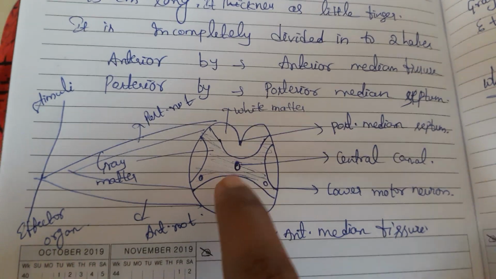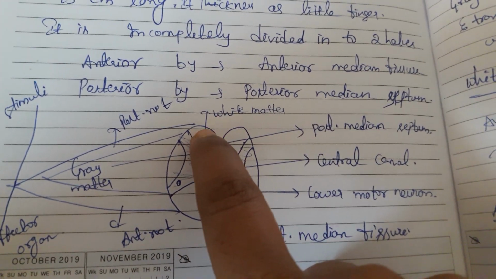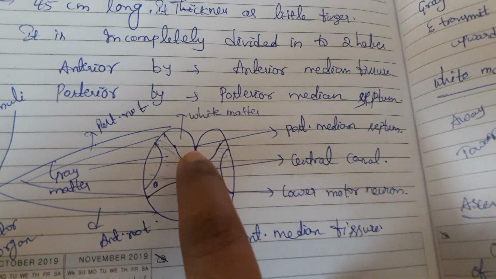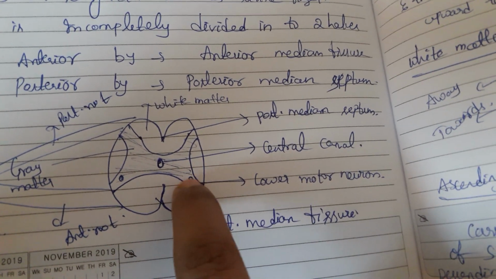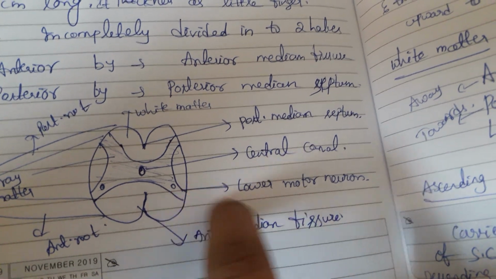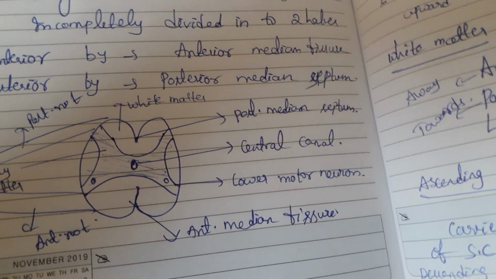See the gray matter consisting of sensory neurons, motor neurons and connector neurons. Here these are lower motor neurons, at the center of the anterior part. The lower motor neuron is the continuation of the upper motor neuron.